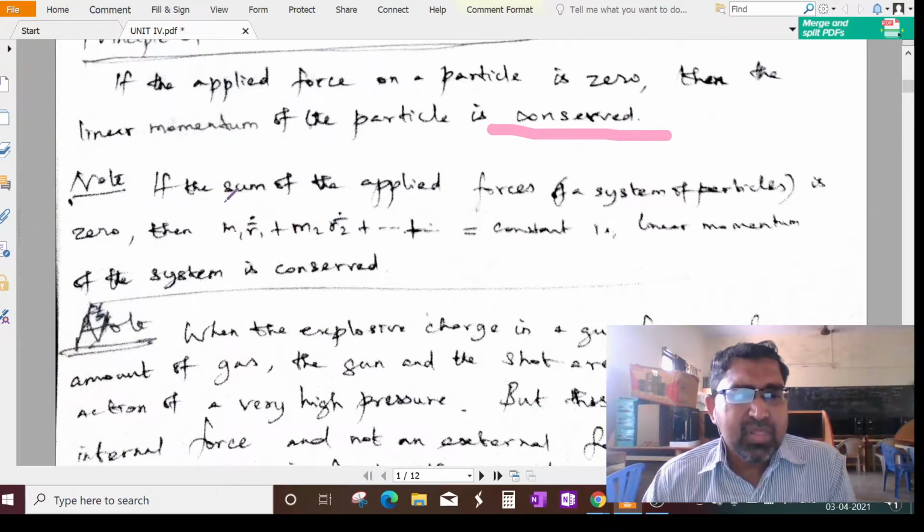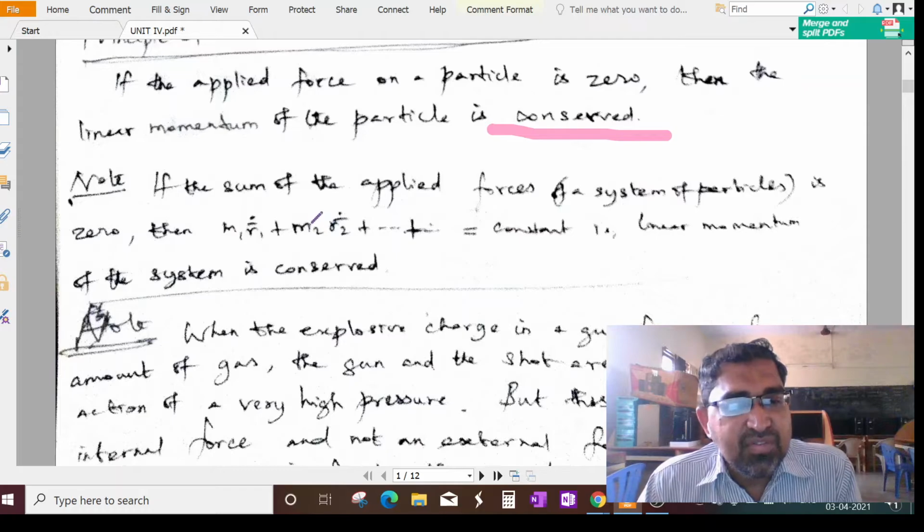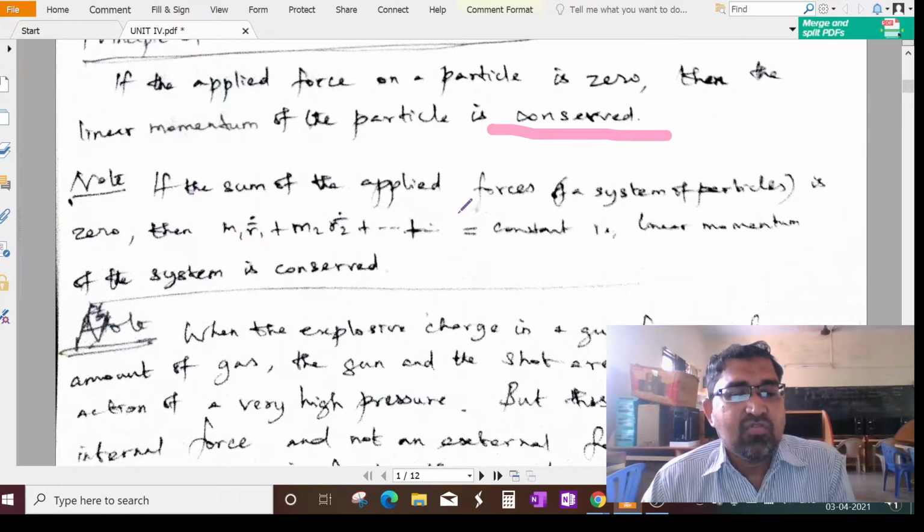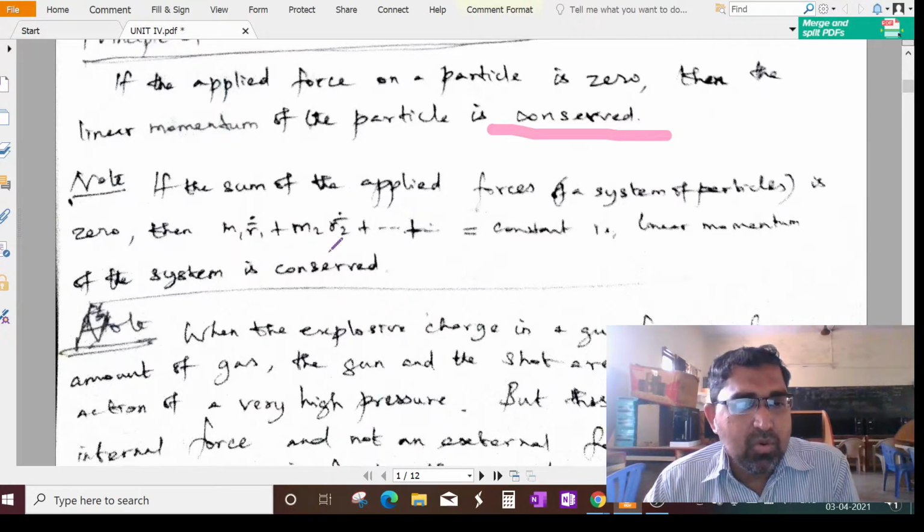Next, similarly, we can say that not only for a single force but for multiple forces. If the sum of applied forces on a system of particles is 0, then m1 r1 vector dot plus m2 r2 vector dot plus and so on, the finite sum, equals a constant. So the linear momentum of the system of particles is also conserved.